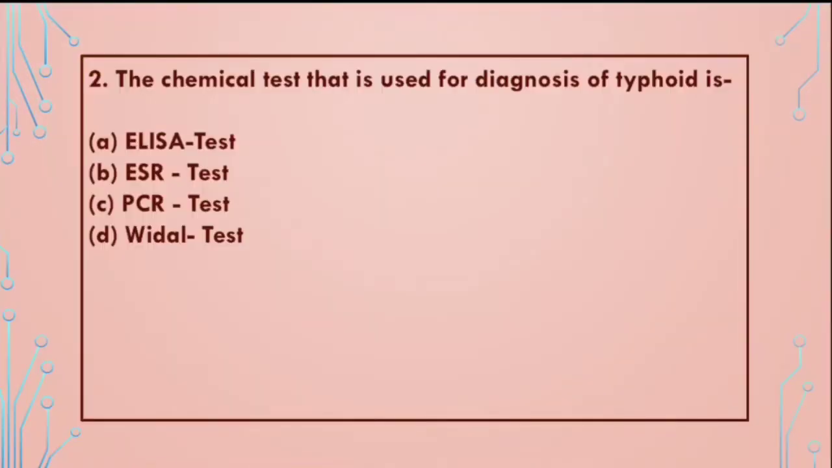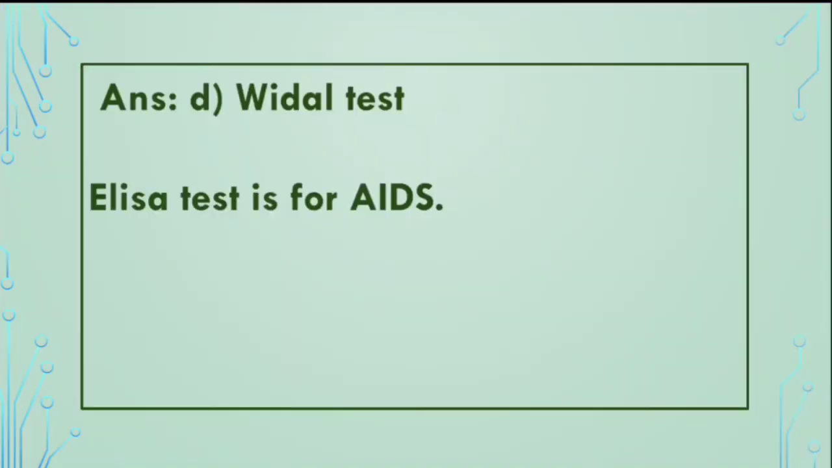The chemical test that is used for diagnosis of typhoid is: A. ELISA test, B. ESR test, C. PCR test, D. Widal test. And the test we use for diagnosis of typhoid is D. Widal test. ELISA test is for AIDS.